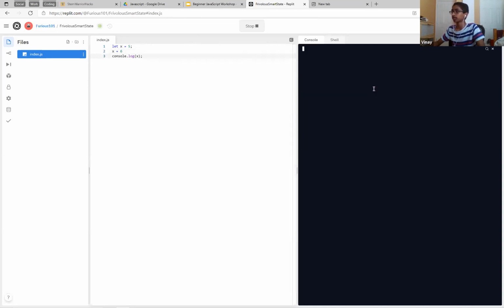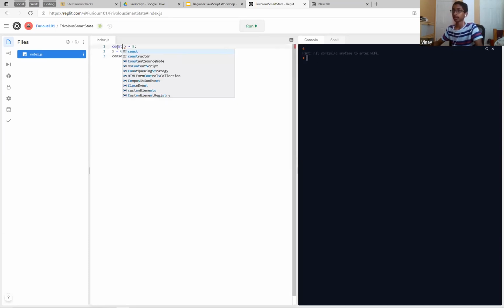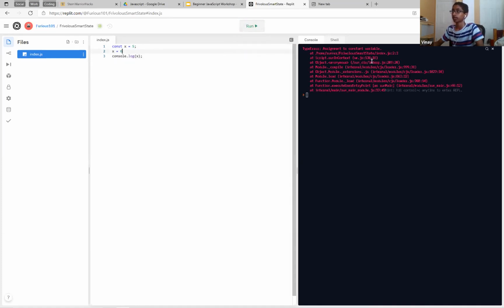REPL is slow sometimes. See, so 6, right? We go like this, var. See, same thing. But if we do const, see, assignment to a constant variable. So it's constant. It never changes from this. This is helpful if you want to clean up your code, if you want to make sure that you don't accidentally redeclare something.